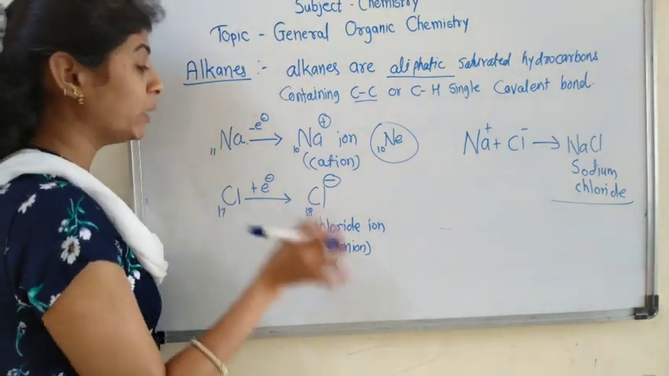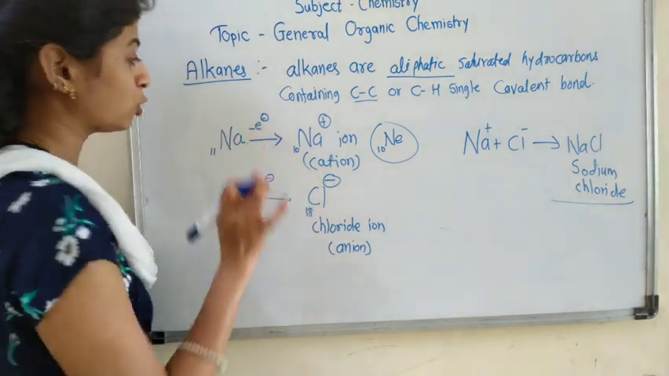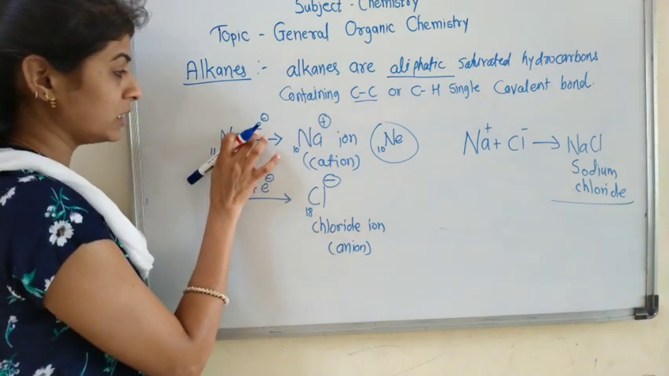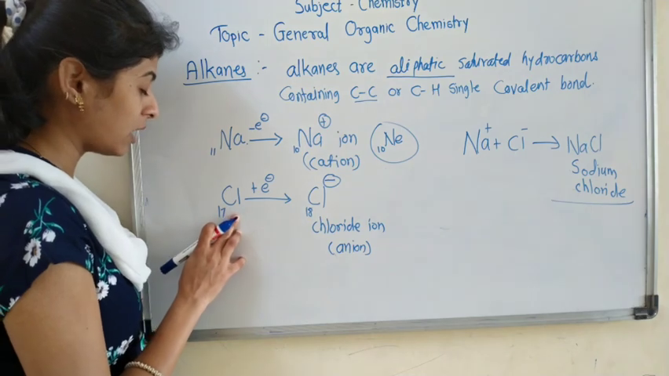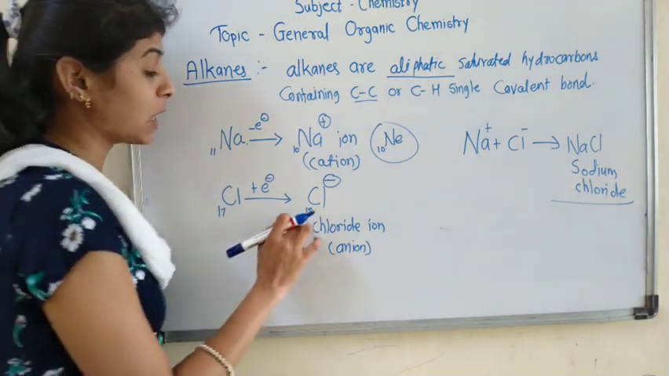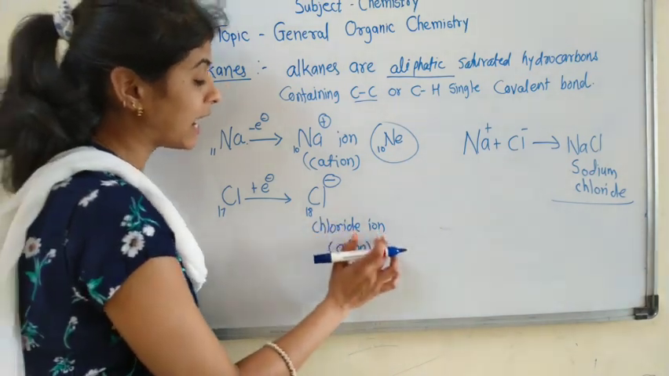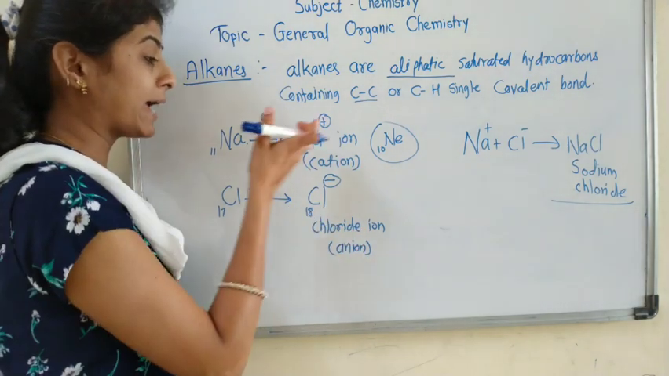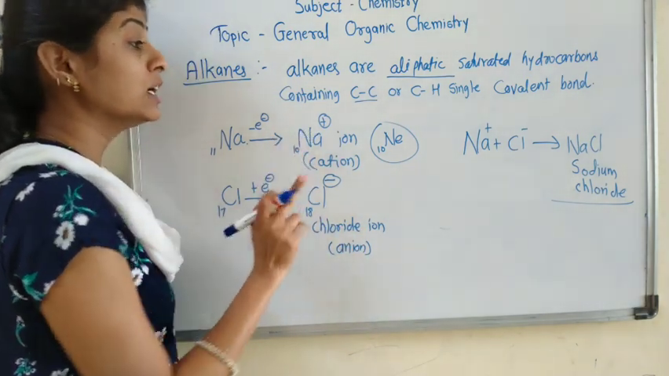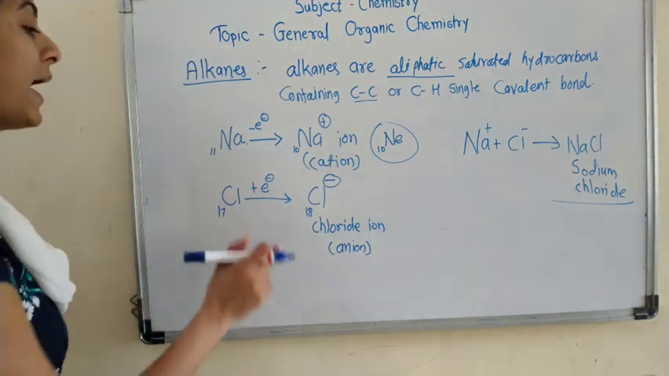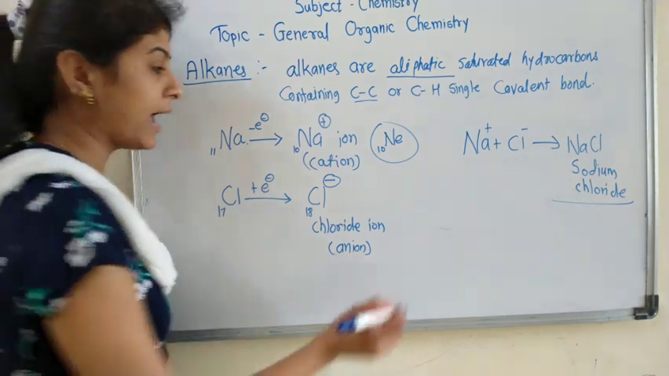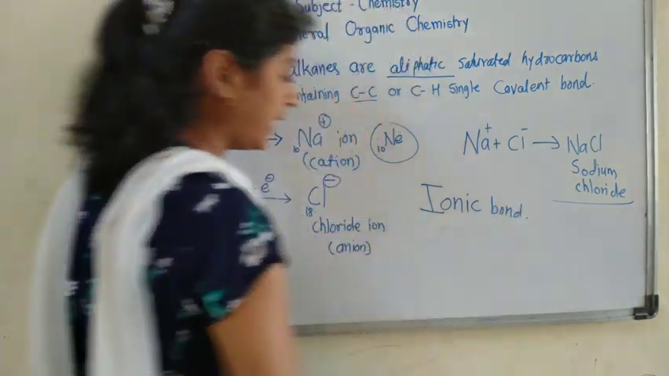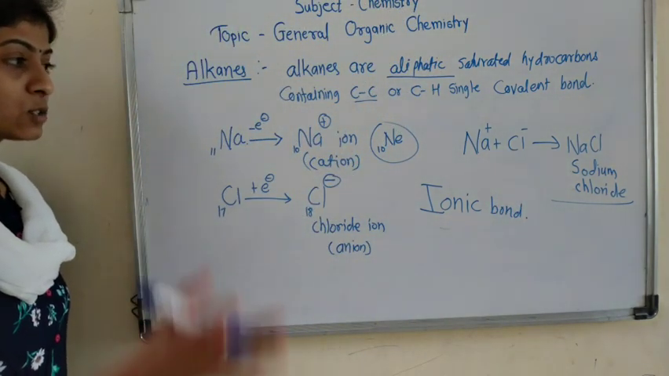Now what exactly happened here? Na donates, or loses, its 1 electron to become a Na positive ion, that is a cation, whereas that 1 lost electron is accepted by the Cl atom, that is the chlorine atom, to become Cl negative, that is an anion, the chloride ion. The bond formation between them is nothing but the acceptance and donation of an electron. Such a type of bond formed by acceptance and donation of electrons is called an ionic bond. Okay? Clear?